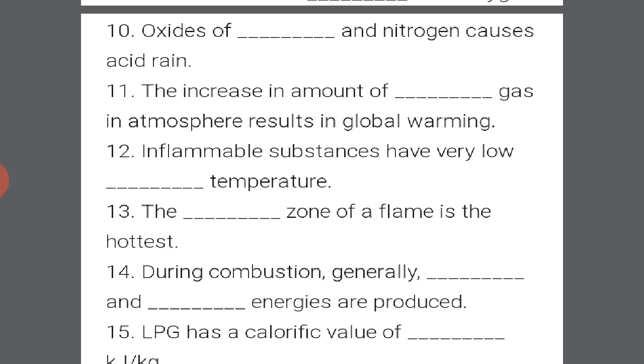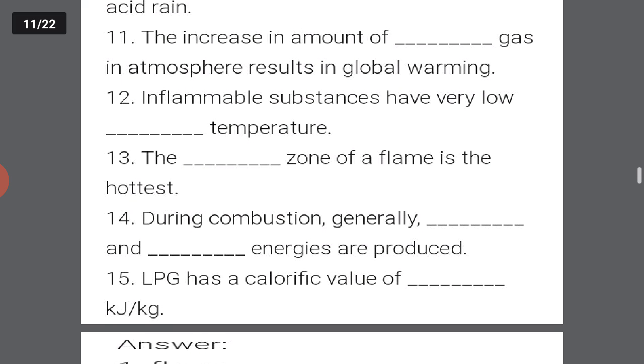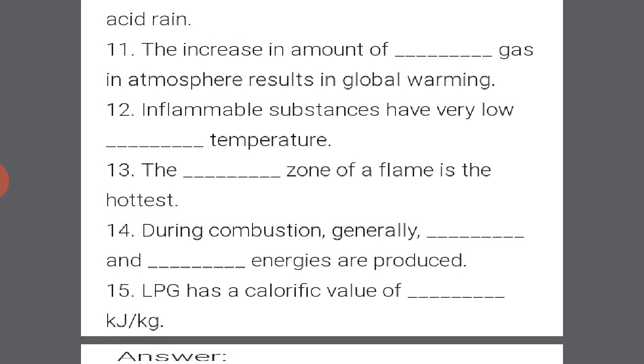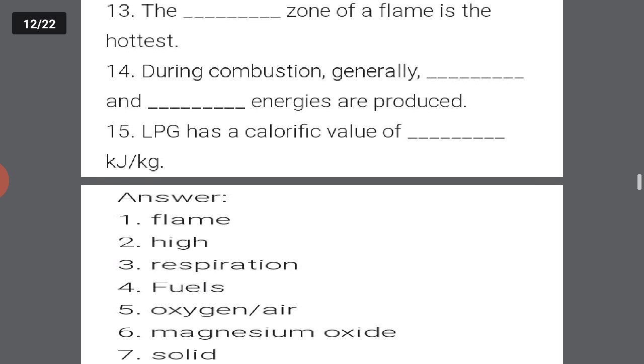Next is, during combustion generally heat and light energies are produced. Got it? You can write them in the reverse order also, light and heat or heat and light. Okay. Next, LPG has a calorific value of 55,000 kilojoule per kilogram. Got it? Okay.